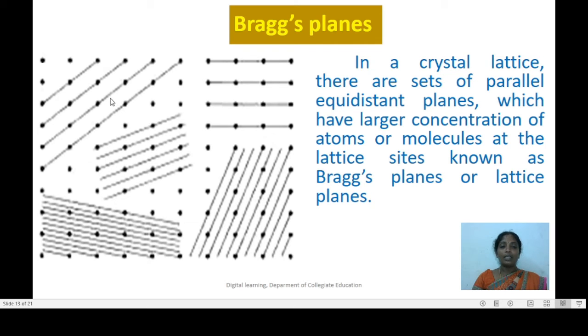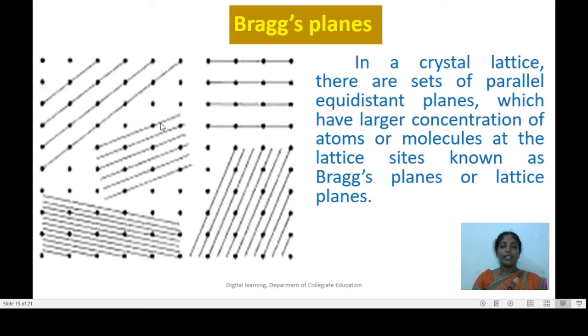Now you can imagine the presence of Bragg's planes for a space lattice in a number of ways, and different ways of drawing Bragg's planes are shown on the slide. And here we can easily notice one set of parallel planes is different from another with respect to the orientation, and also with respect to the space between the two planes.